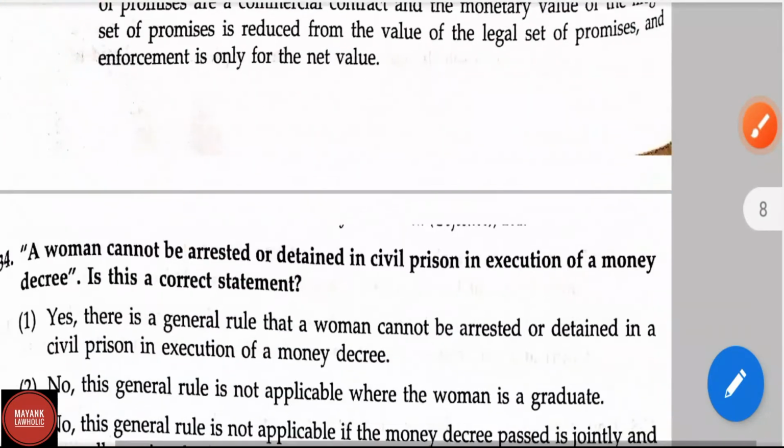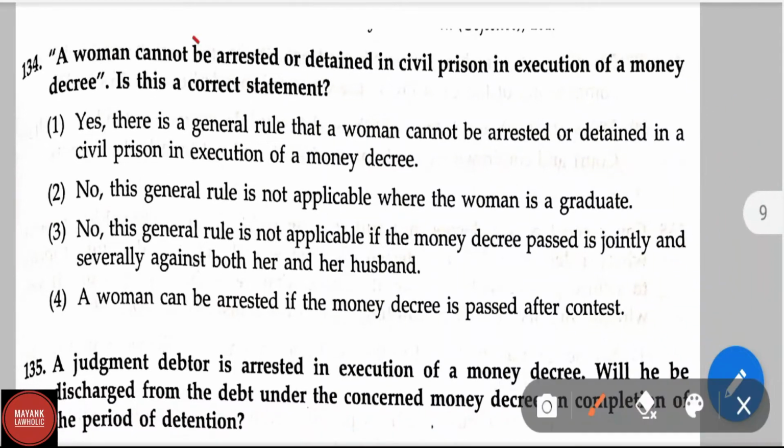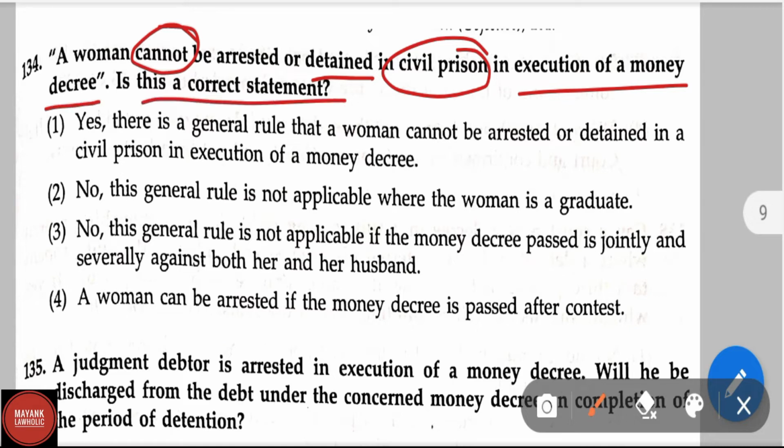Now we will move on to question number 134. A woman cannot be arrested or detained in civil prison in execution of a money decree. Is this a correct statement? Option 1, yes, there is a general rule that a woman cannot be arrested or detained in a civil prison in execution of a money decree. This option is the right option. There is a general rule in CPC that a woman cannot be arrested or detained in a civil prison in execution of a money decree.